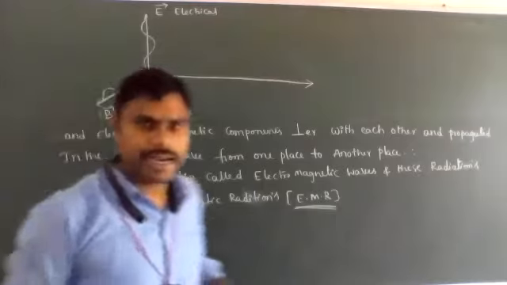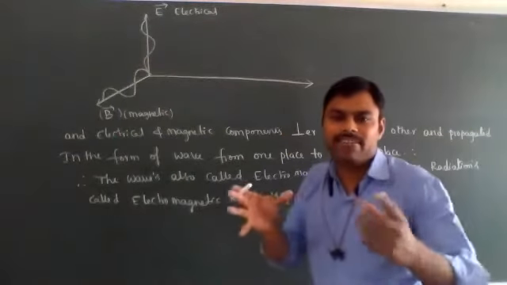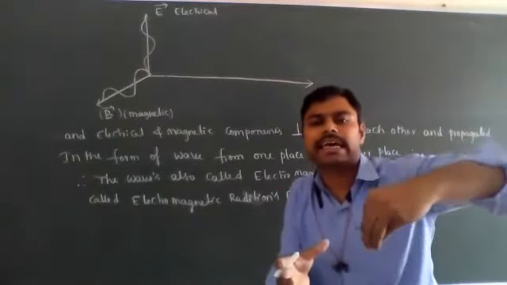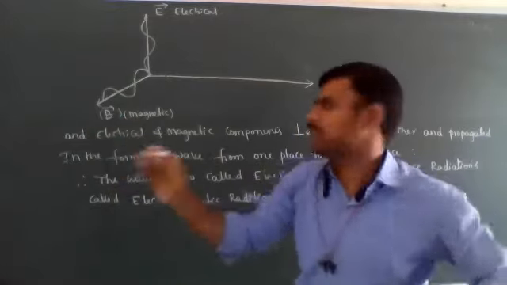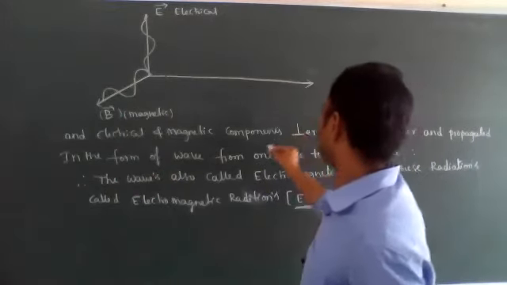So the electrical property and magnetic property are both traveling perpendicular to each other. The resultant direction is the propagation of electromagnetic waves.